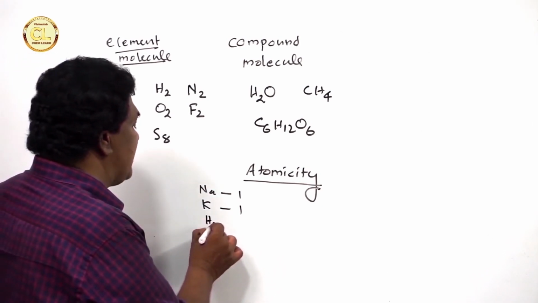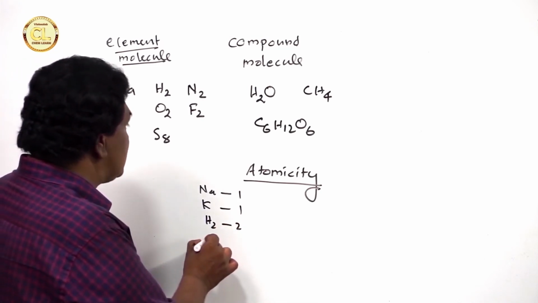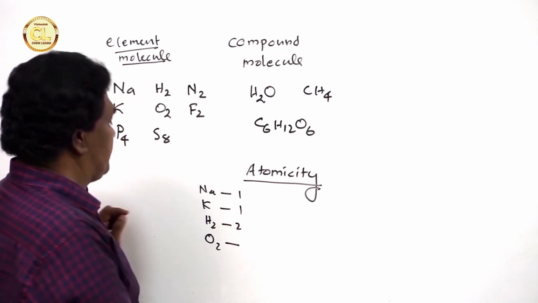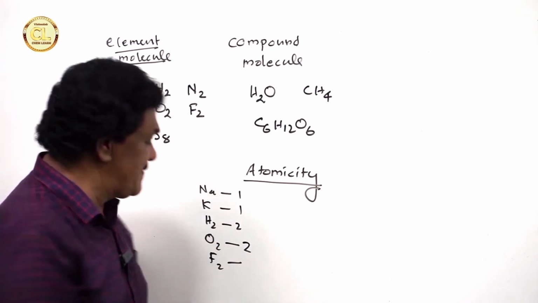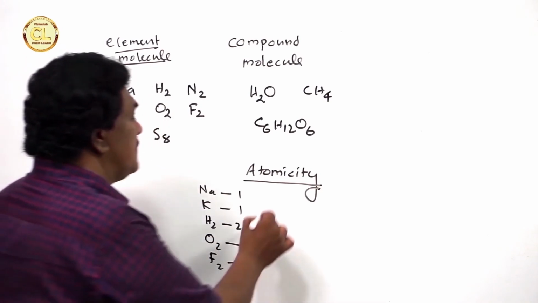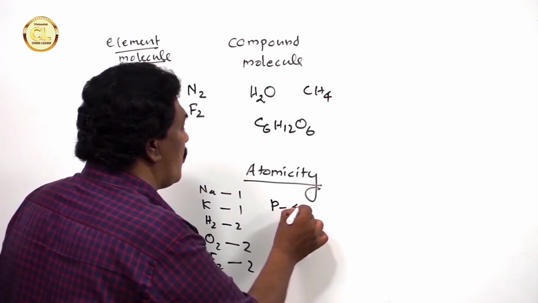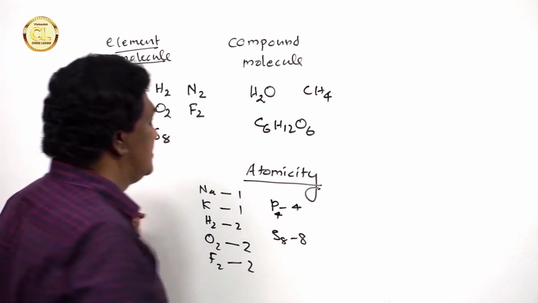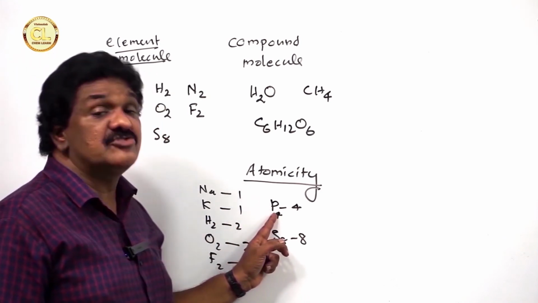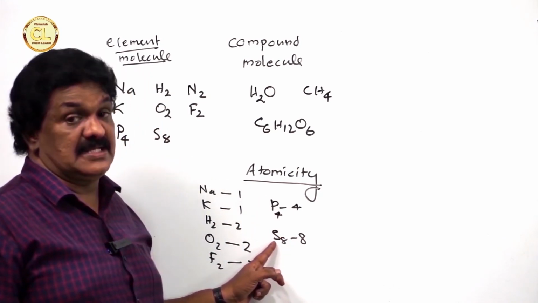The atomicity of hydrogen is 2. The atomicity of oxygen is 2. The atomicity of fluorine is 2. They are diatomic. The atomicity of phosphorus is 4, and the atomicity of sulfur is 8. This is tetraatomic and this is octaatomic.